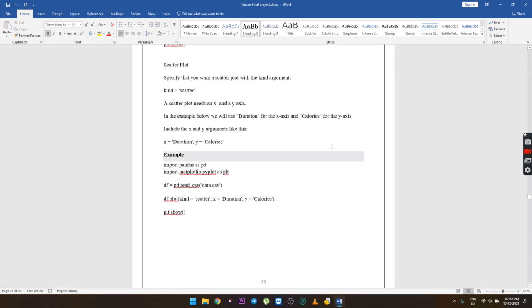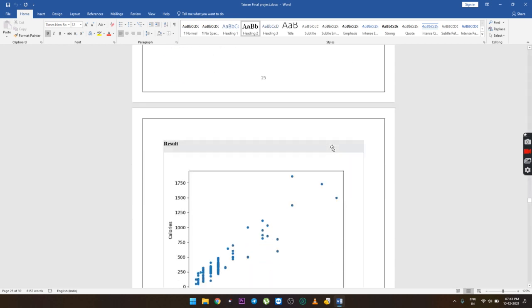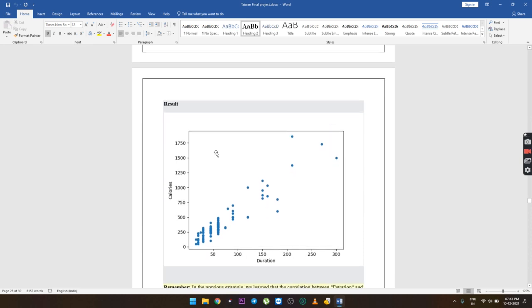Example: import pandas as pd. Import matplotlib.pyplot as plt. df = pd.read_csv('data.csv'). df.plot(kind='scatter', x='Duration', y='Calories'). plt.show(). The result will be shown as the following diagram.